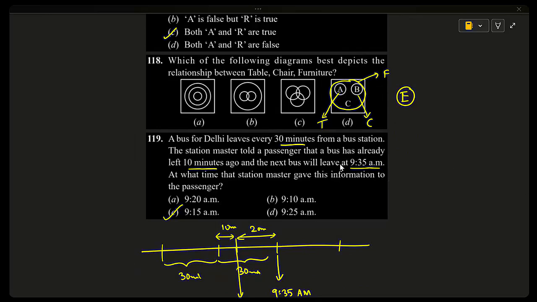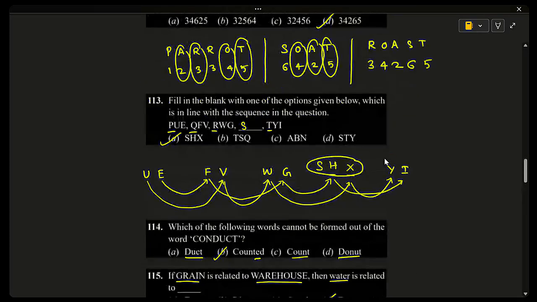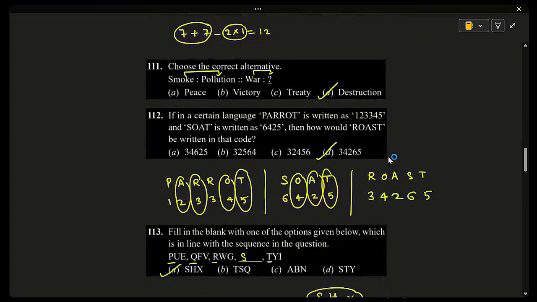Aditi, what is your doubt? Sir, 111. Smoke causes pollution. War causes destruction. Yes or no? Sir, why can't we say victory? War causes victory. Yes, to one group, but to another group it won't cause, right? Yes, sir.